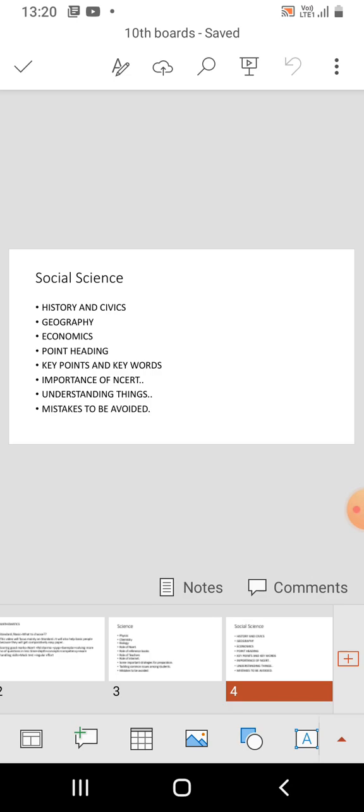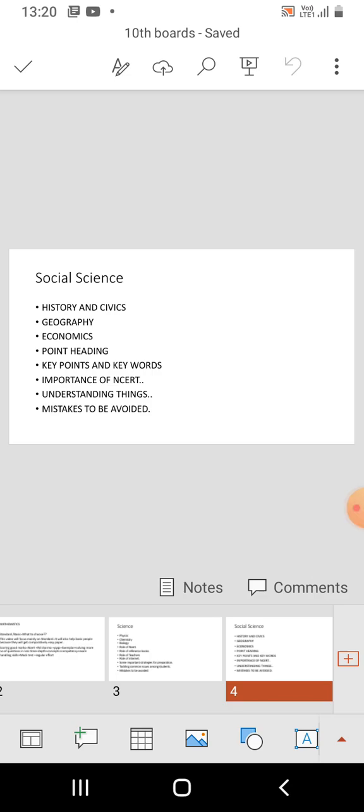NCERT textbook is everything for social science, and one must not go through reference books for social science and get confused. That mistake needs to be avoided. Another mistake is believing a lot in YouTube and not in the teachers. Believing a lot in YouTube for social science has serious repercussions, and ignoring the words of the teachers who are teaching in the school and focusing a lot on YouTube can seriously impact someone's academic performance.